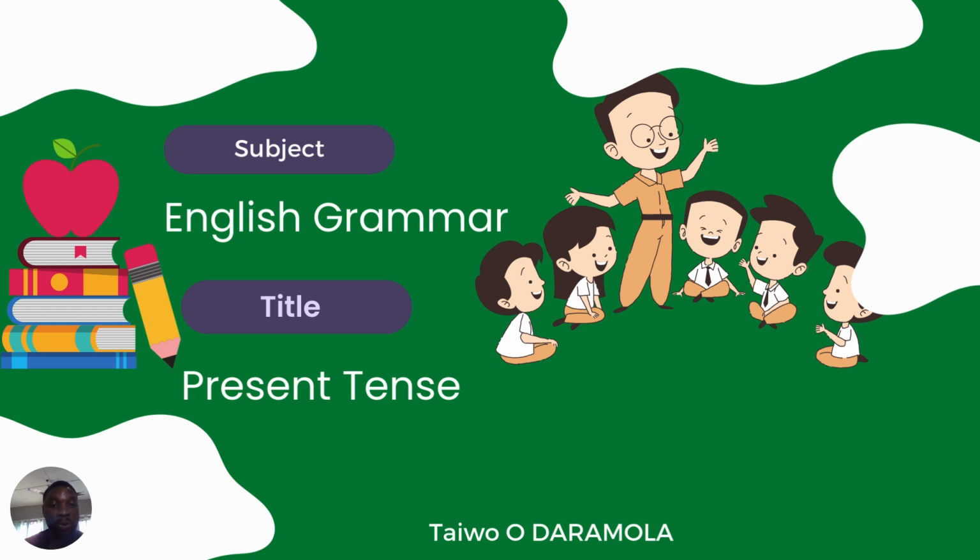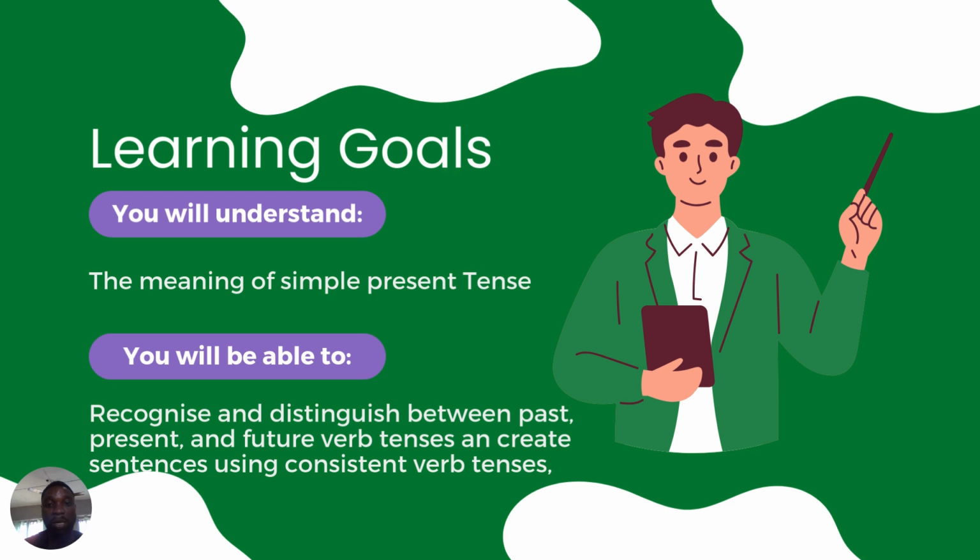Don't forget what tenses mean. Sometimes it refers to your verb. Present tense, you know what present means: something happening right now. So tense, your verb, is an action taking place right now. You know that already. And we'll be talking about the meaning of simple present tense and also learn how to distinguish it from the past tense, the future tense, and other forms of tenses.